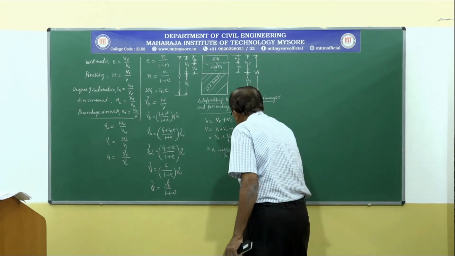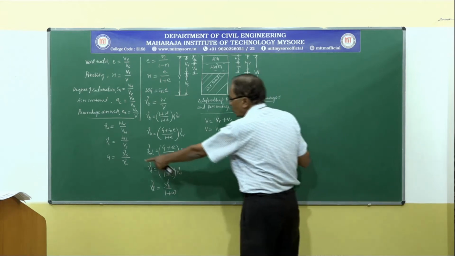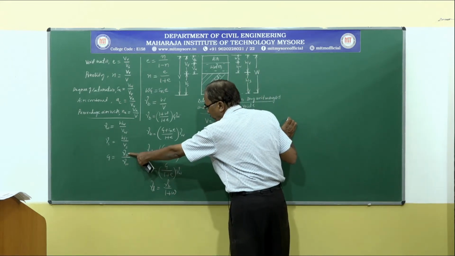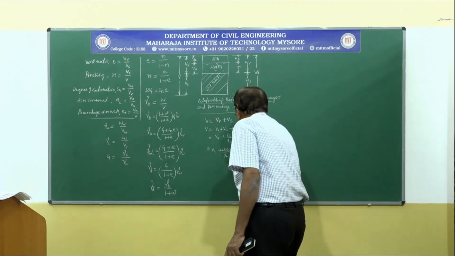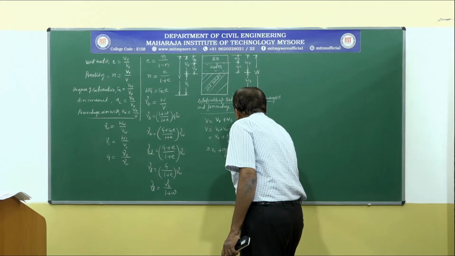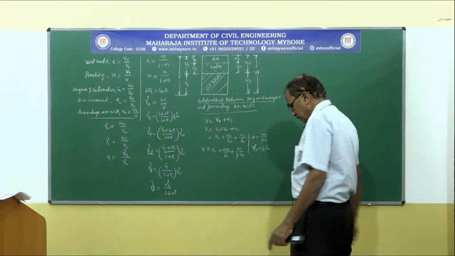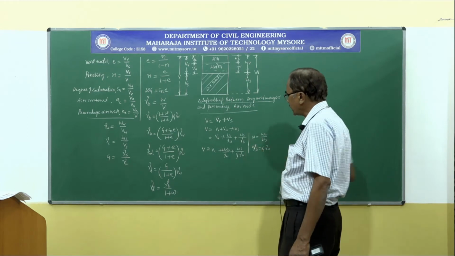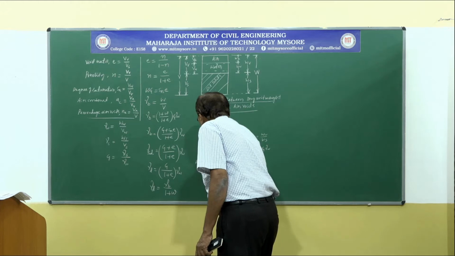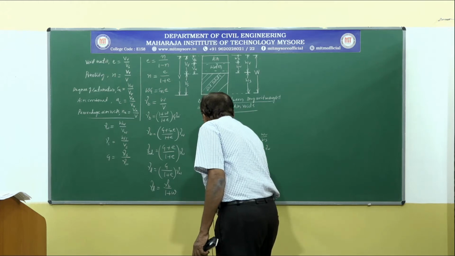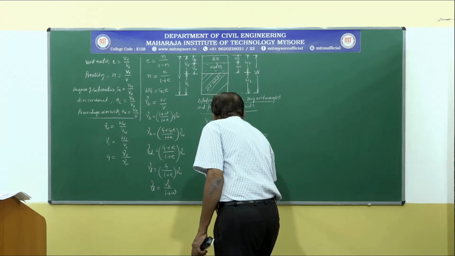WS can be written as gamma S. We know G is equal to gamma S divided by gamma W, so gamma S is equal to G into gamma W. So this is total volume. Divide both the sides by V.